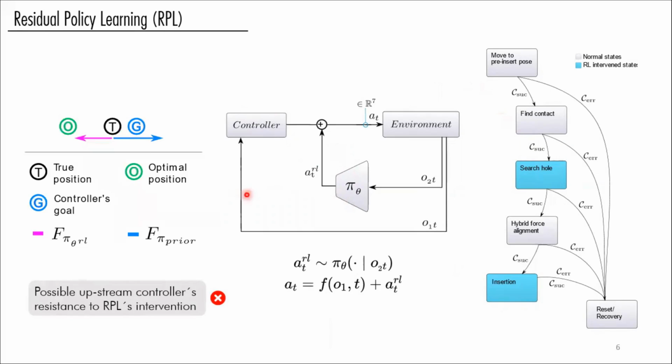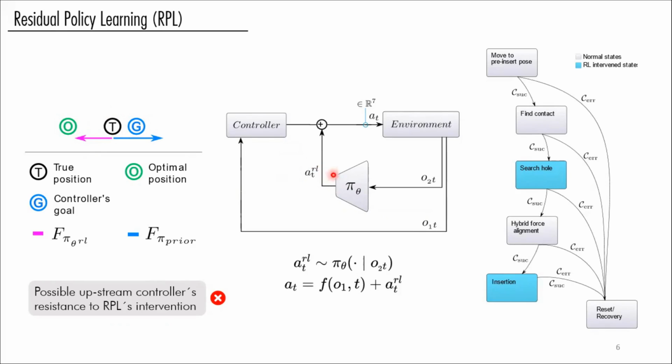For example, if our true end effector position is here, an ideal policy will try to apply a force in this direction to move it toward this optimal position, but the controller has a different goal to achieve or maintain and will resist it. It will somehow result in a competition between the controller and the policy.